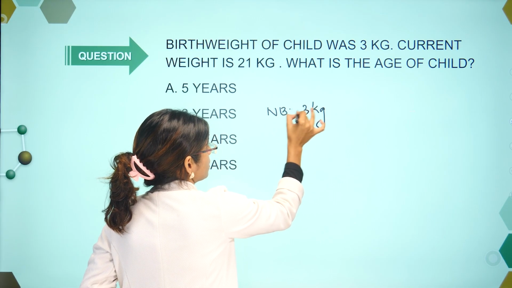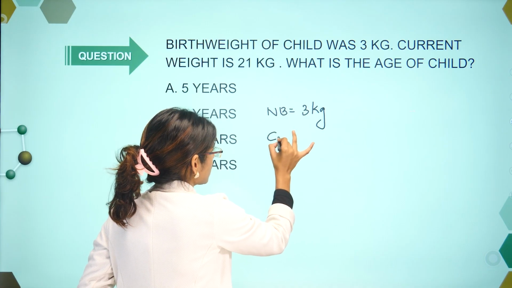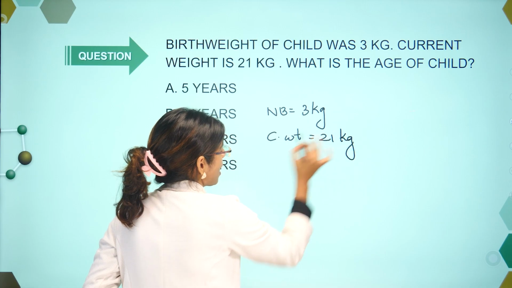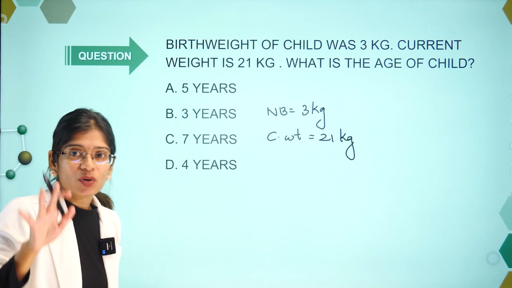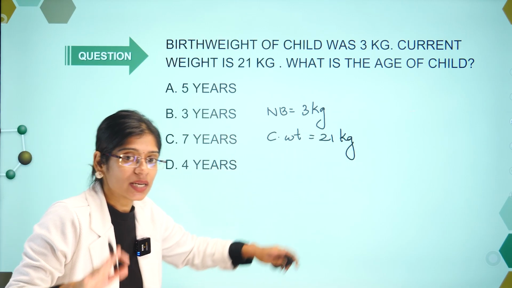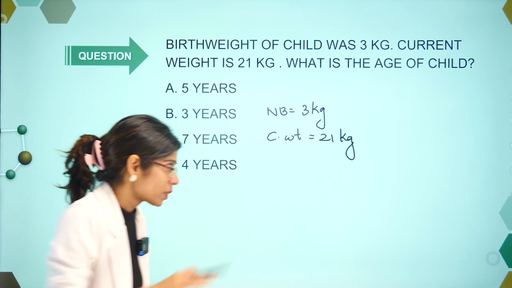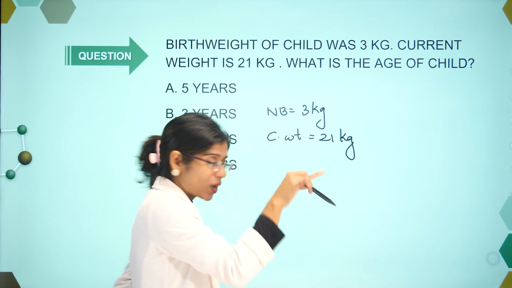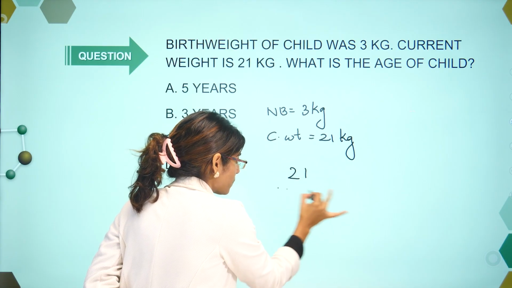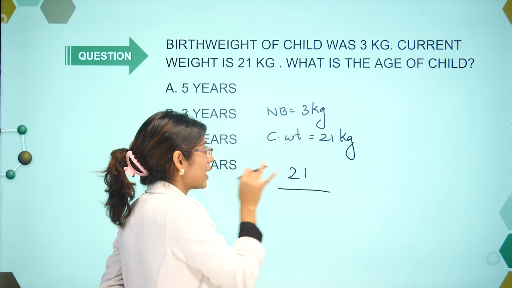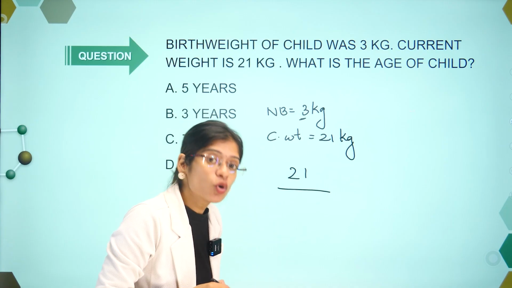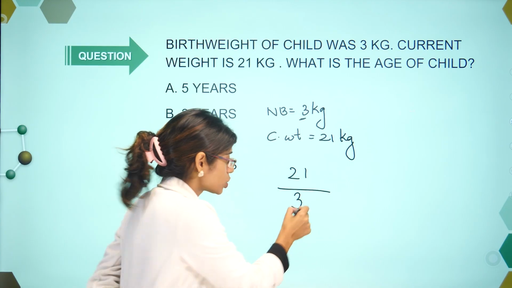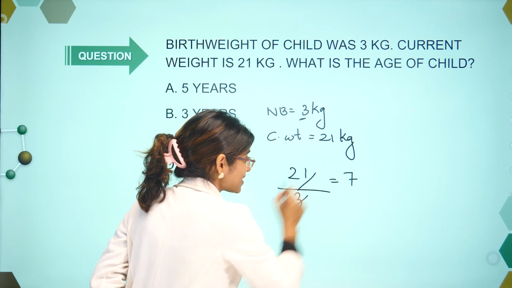Current weight is 21 kg. When this type of question comes, the formula you should use is the current weight, that is 21, divided by the newborn weight, that is 3. So you will get the answer as 7.